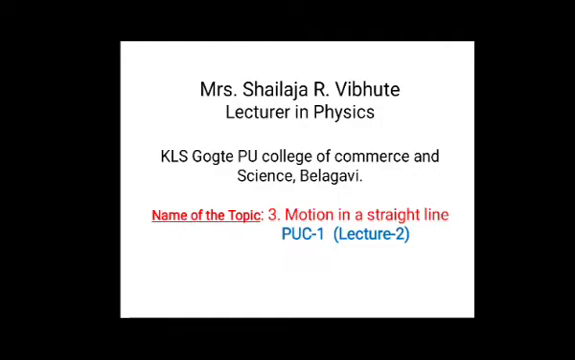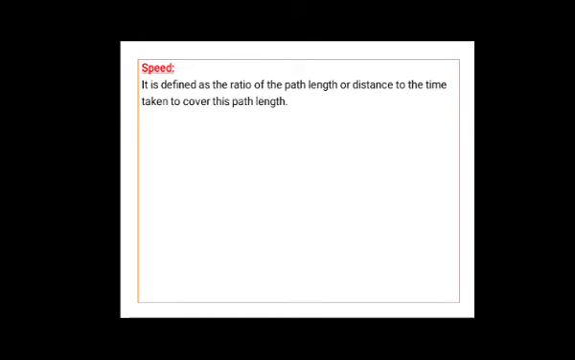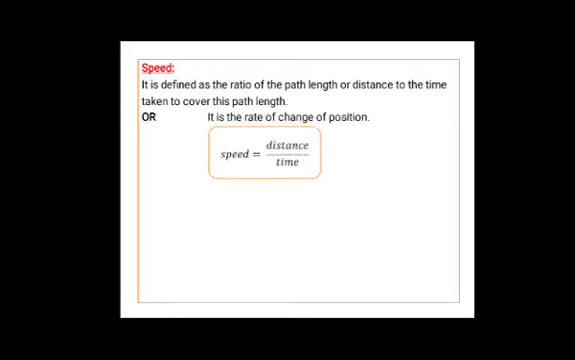Let us continue motion in a straight line. Today let us learn some definitions. First let us see about speed. Speed is the rate of change of position, or it is defined as the ratio of the path length to the time taken to cover this path length. So the formula to calculate speed is equal to distance divided by time, or path length divided by time taken.